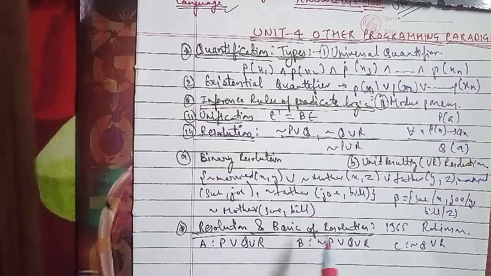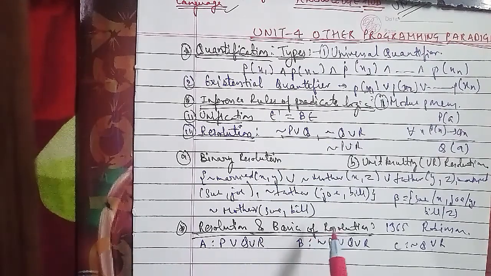Resolution can be used to generate all logical consequences of a set of sentences. The resolvent is obtained by combining all the literals of the two parent clauses, except the ones that cancel. If the resultant is empty, then a contradiction has been found.